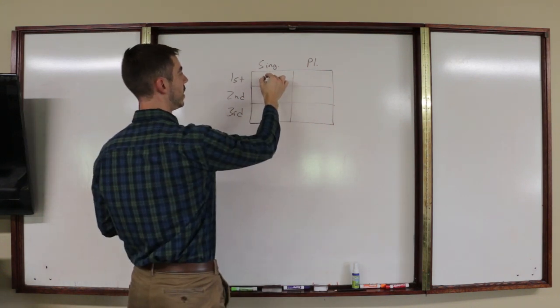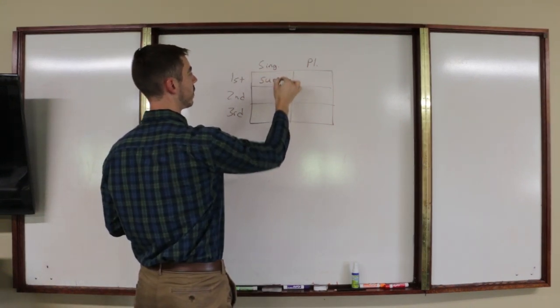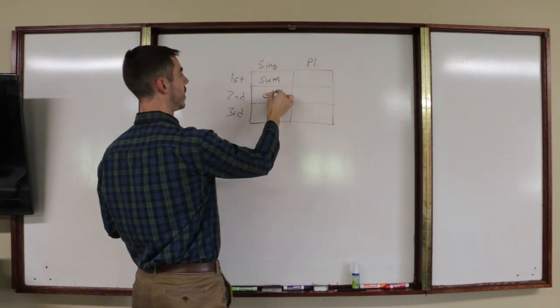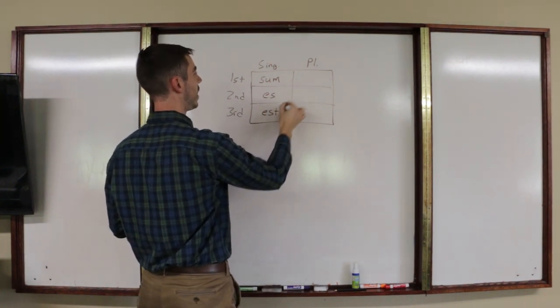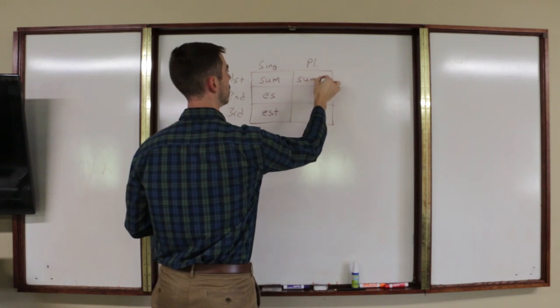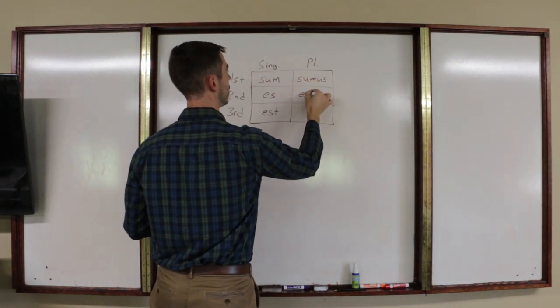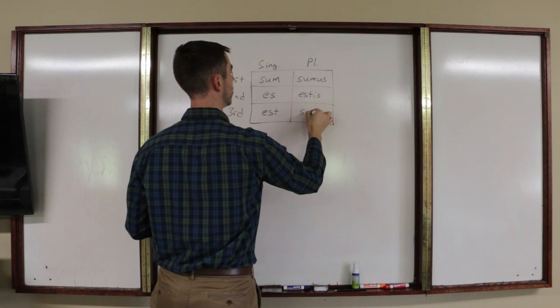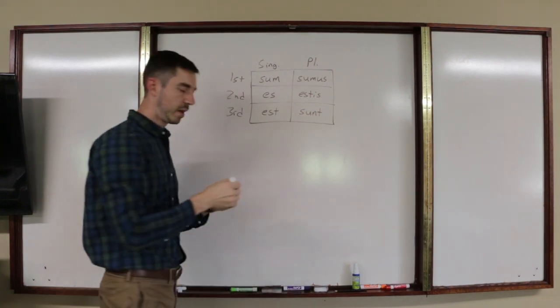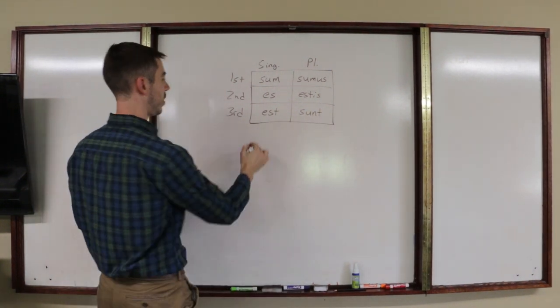And like we just said, the being linking verbs are sum, est, sumus, estis, sunt. And remember what these are.